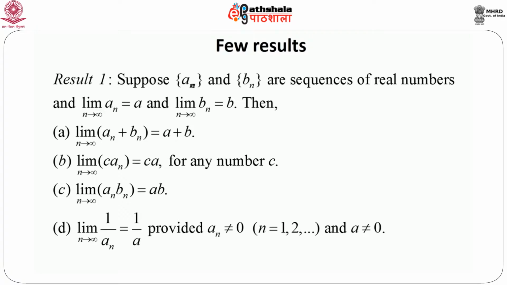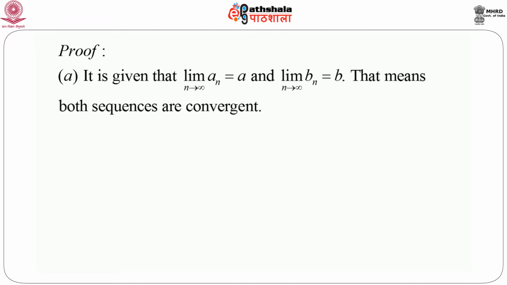So now we are going to prove a few of them, not all. Let's first prove the first result. It is given that limit n goes to infinity of an equals a, and limit n goes to infinity of bn equals b. This means that both sequences are convergent: the sequence an converges to a and the sequence bn converges to b. I think this part is very clear and obvious from the given condition.